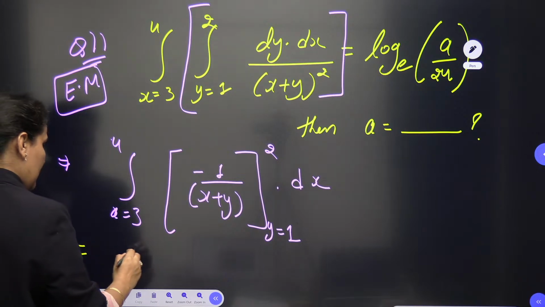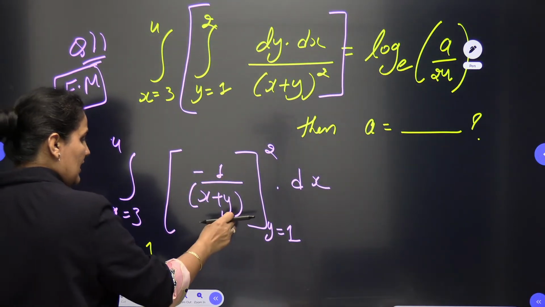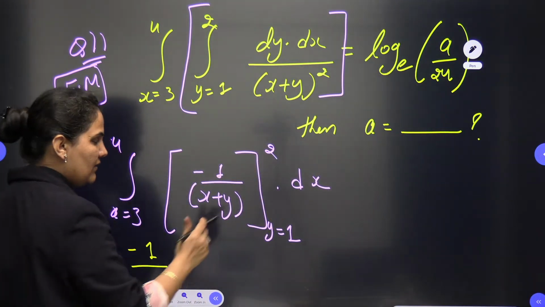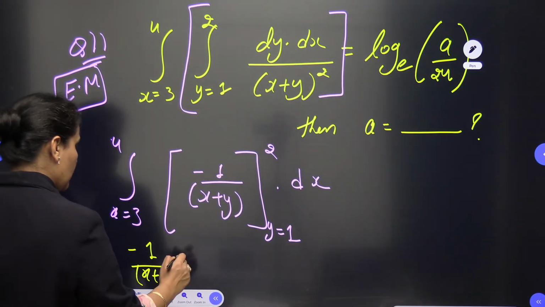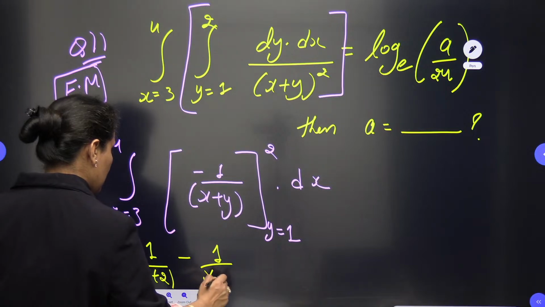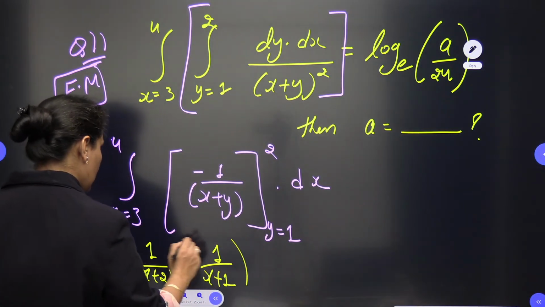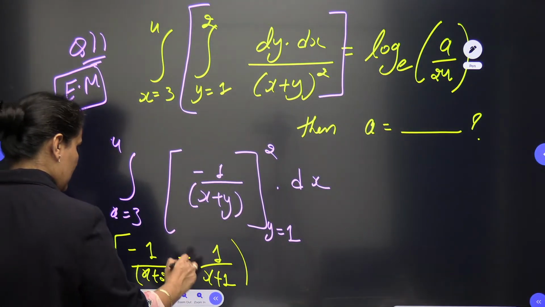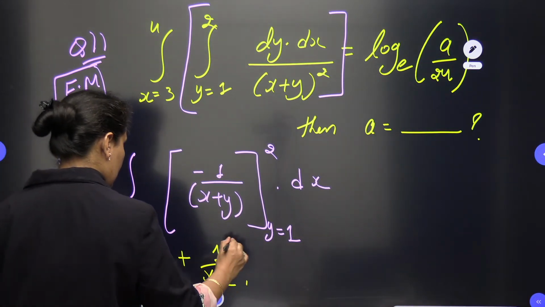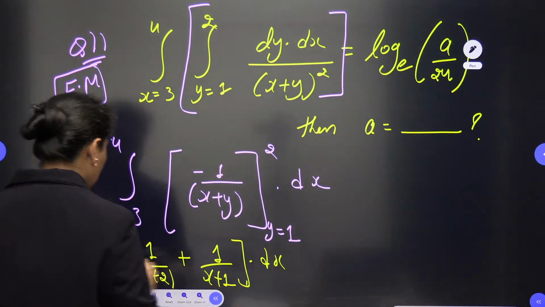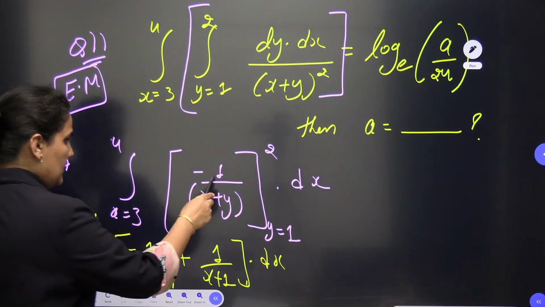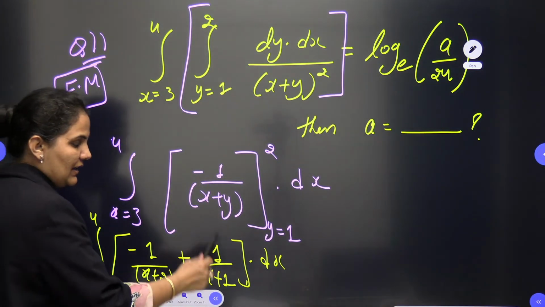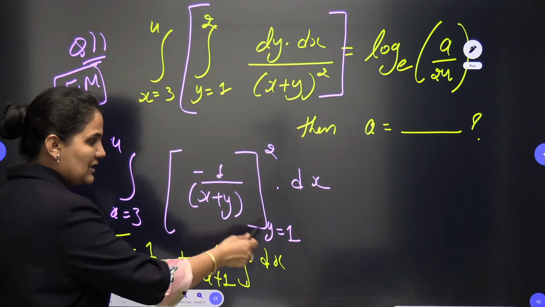When you put the limit, it will become minus 1 upon, at the place of y we can put 2 and we can put y 1, so it will be minus x plus 2, and this will be minus x plus 1. So this will be your result, minus minus plus, you can write down for the y, and here we have dx, integration x is equal to 3 to 4. So minus 1 upon x plus y, and again minus minus plus 1 upon x plus y.